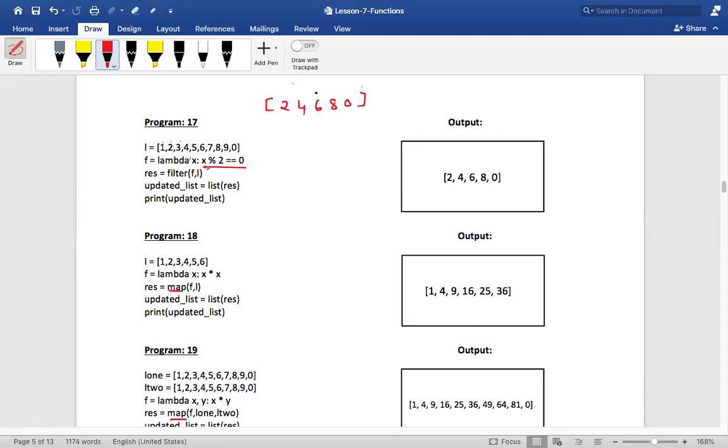Did you understand this, my dear friends? So each element from this list L will be taken and given to this lambda function, and this lambda function will return a value called true or false. Based on true or false, this filter will decide whom to keep in the sequence and whom not to keep. In our case, whichever element is not divisible by 2 would be removed from the sequence and a resulting sequence would be given. Now this result will contain the filtered out sequence. Is that okay?